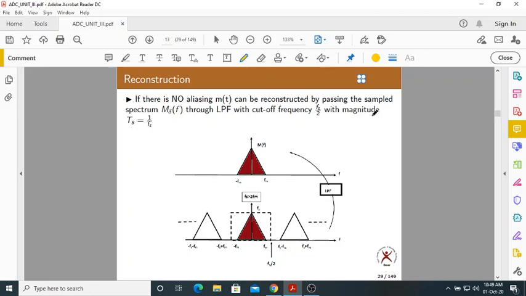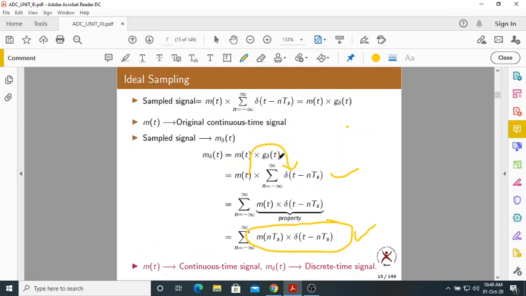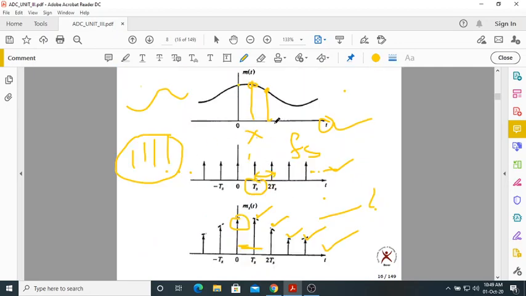Now, what is reconstruction or recovery? Let me go back here. Sampling means we are converting continuous time to discrete time. Recovery or reconstruction means the reverse: from discrete time you should get the continuous time signal. So recovery is the reverse of sampling.